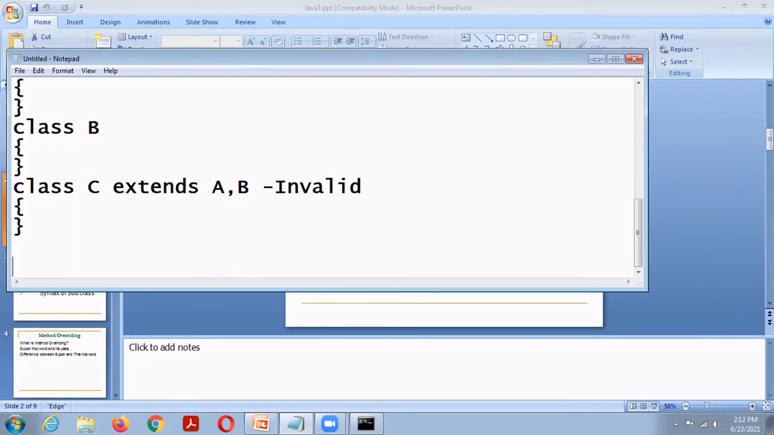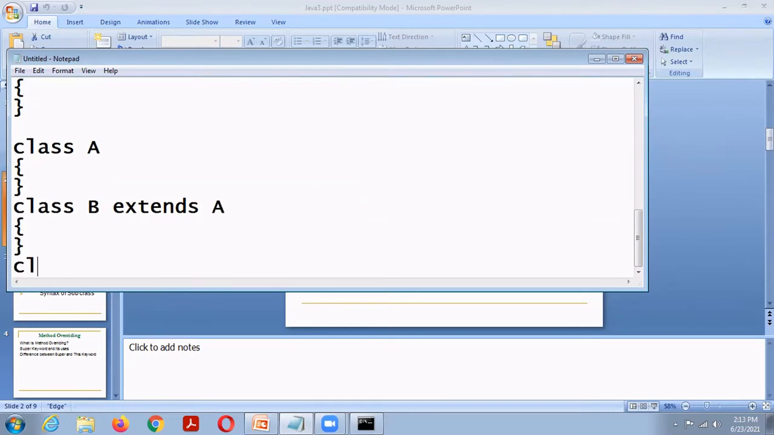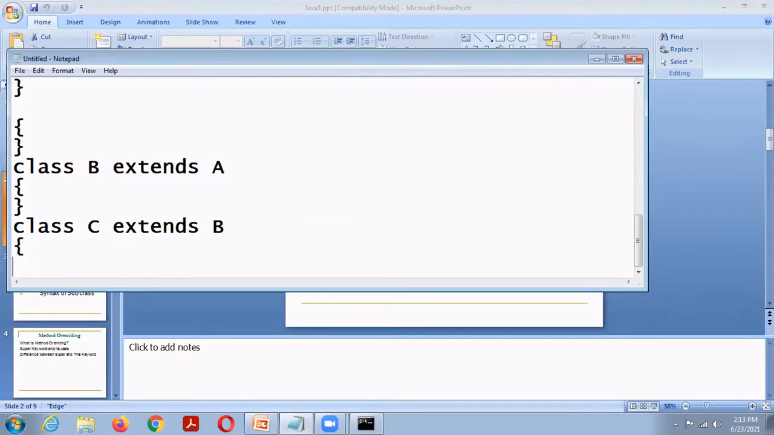Then multi-level inheritance. There is class A, class B extends A, then class C extends B. Here B is a subclass of A, and C is a subclass of B. So this is multi-level inheritance, that is, a subclass is derived from another subclass.